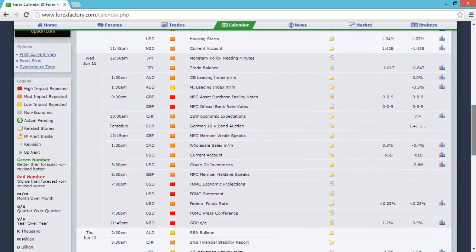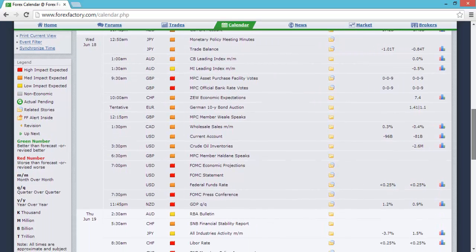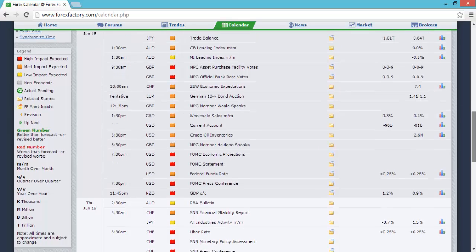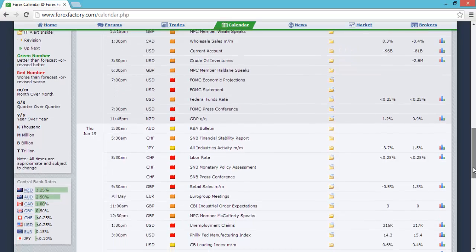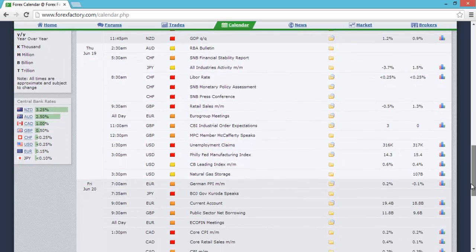On Wednesday at 9:30 AM you've got the MPC asset purchase facility votes and the MPC official bank rate votes. And at 7 PM we have the FOMC statement and economic projections, so keep an eye on that. That should be quite volatile. And for any of you that trade the Kiwi, we have at 11:45 New Zealand GDP quarter on quarter.